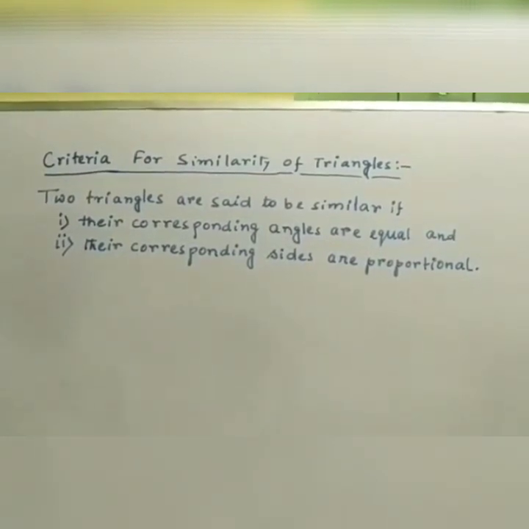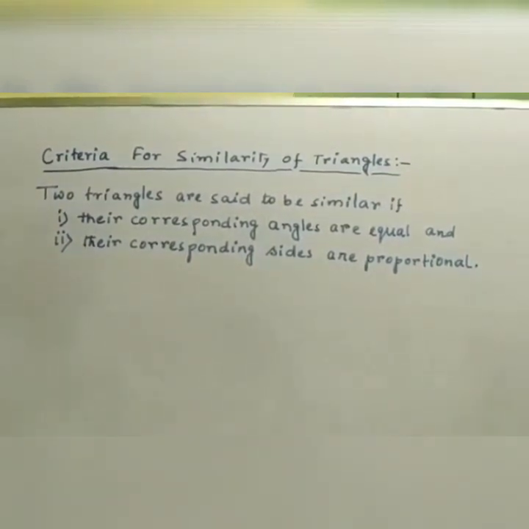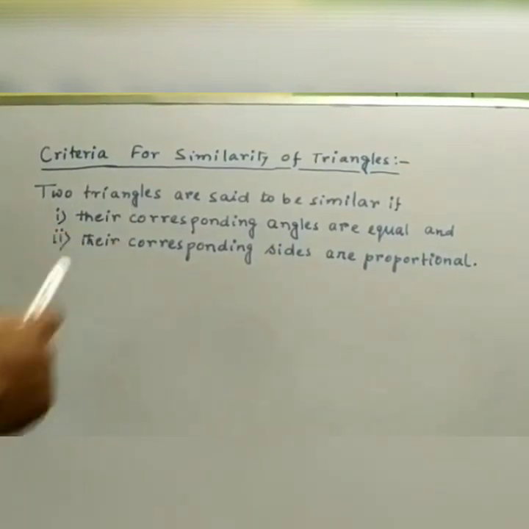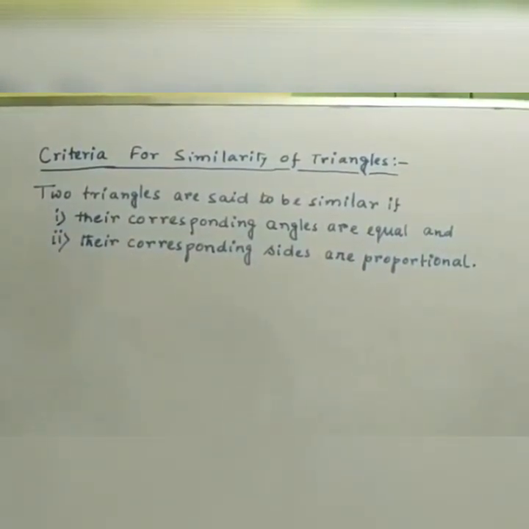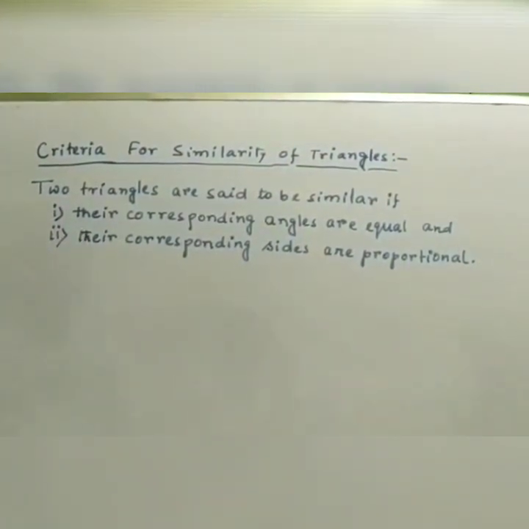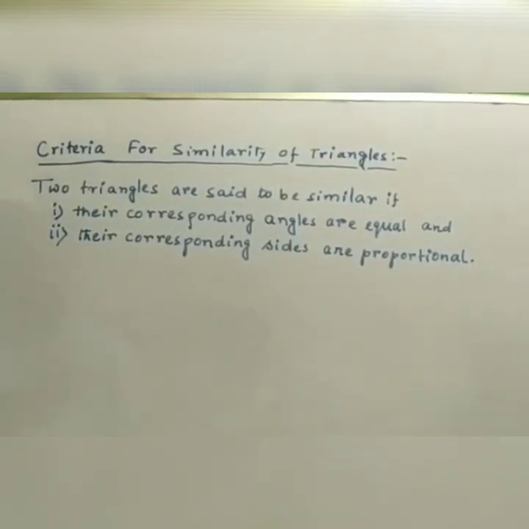If either of these conditions is satisfied, then the triangles will be similar. Either the corresponding angles of two triangles are equal, or the corresponding sides are proportional. So this is the basic criteria for similarity of triangles.